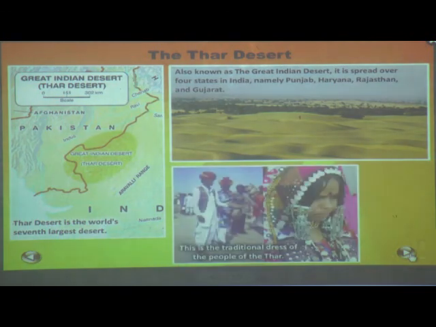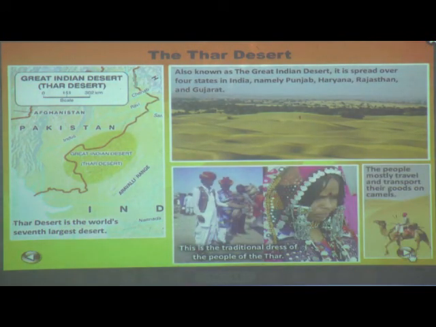See the Thar desert. Yes children. The great Indian desert, that is the Thar desert. Can you see children, here the small portion of our country, the map? The great Indian desert is located here. Also known as the Great Indian Desert, it is spread over states in India, mainly Punjab, Haryana, Rajasthan and Gujarat. The people mostly travel and transport their goods on camel.